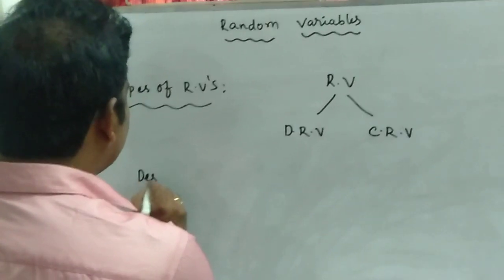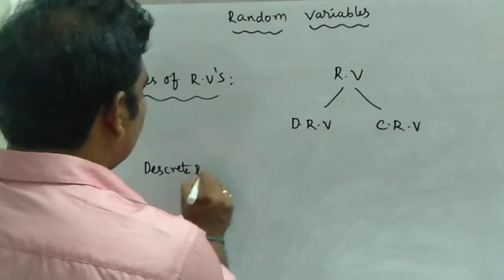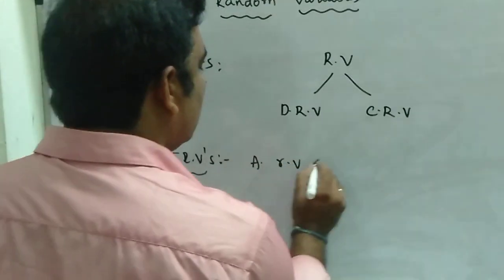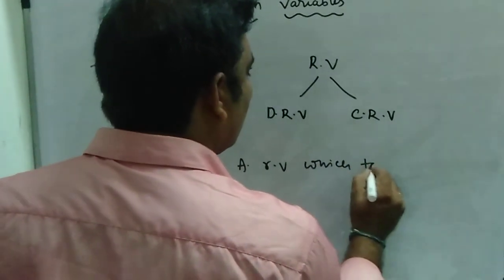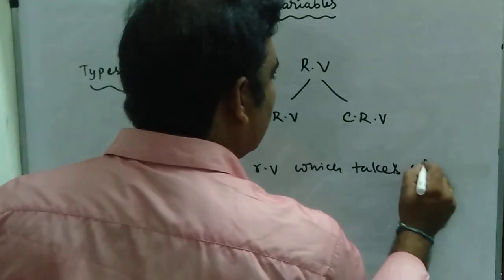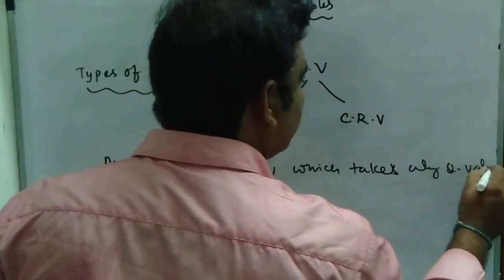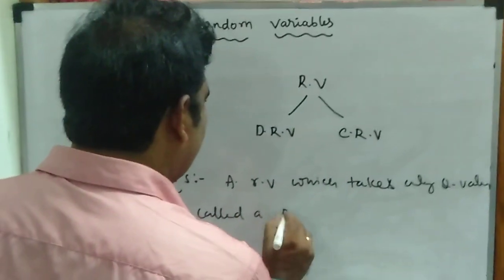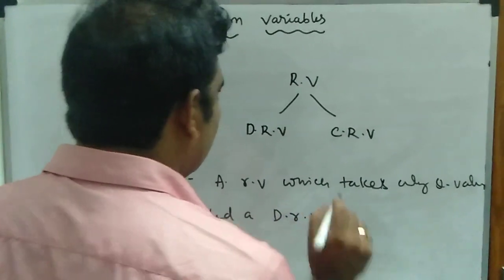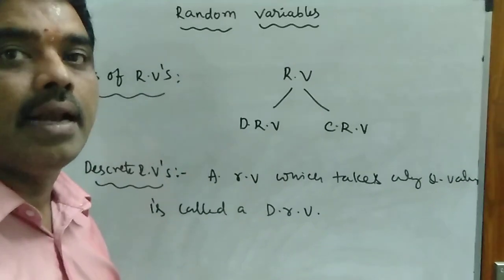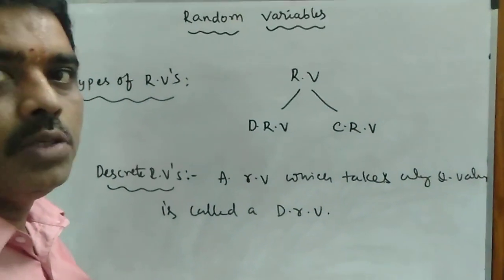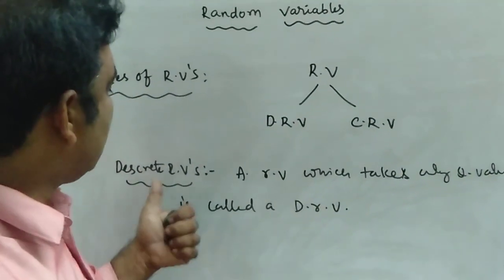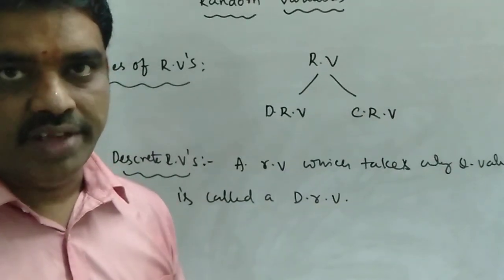First, what is a discrete random variable? A random variable which takes only integral values is called a discrete random variable. Integral values means X equal to 0, 1, 2, 3, and so on. Then we say that the random variable is called a discrete random variable.